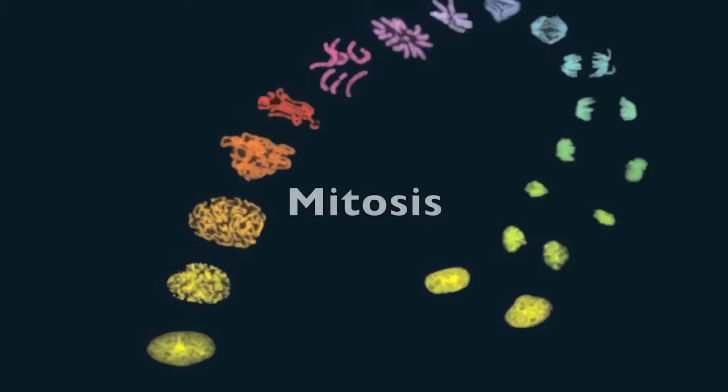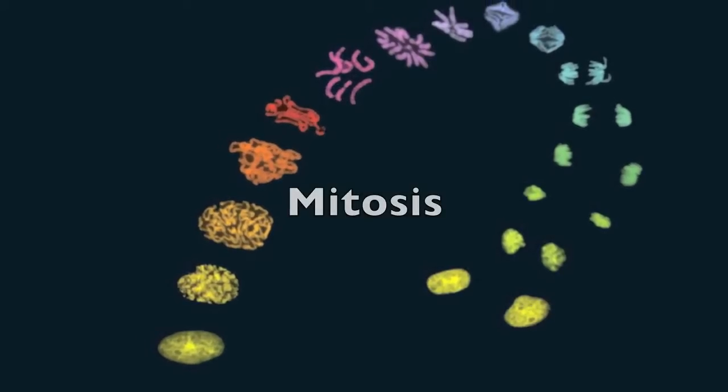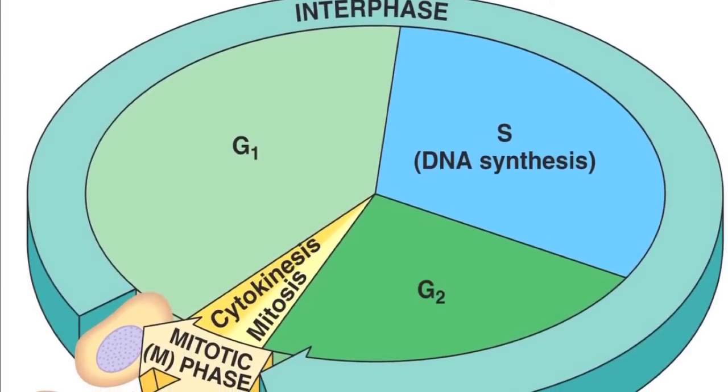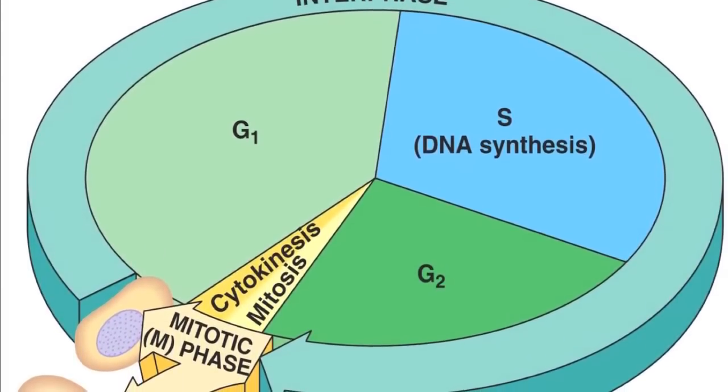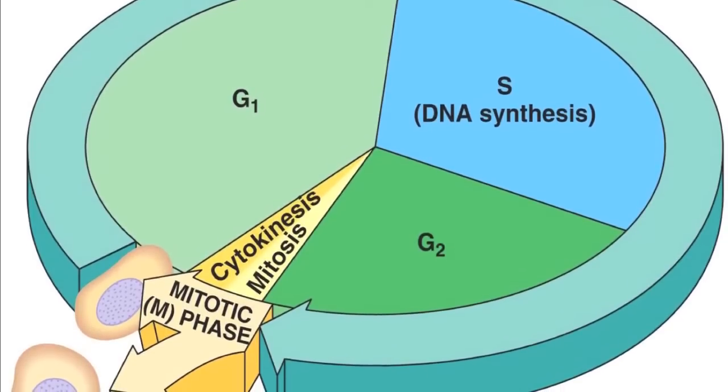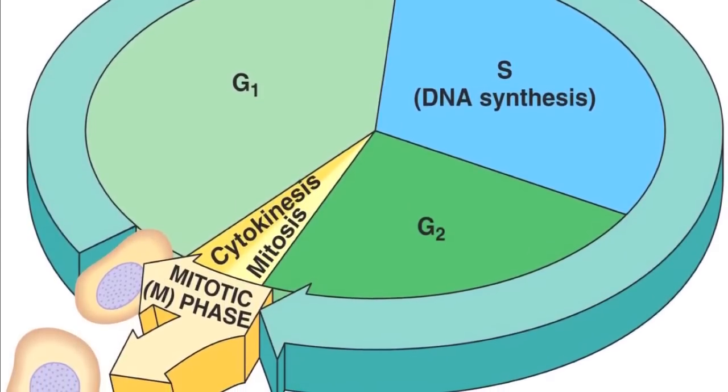Mitosis is the process of cell division of eukaryotic somatic cells, which is preceded by interphase and divided into 5 stages. Interphase is separated into 3 phases, G1, S, and G2. These phases account for 90% of the cell cycle. During G1 phase, the cell increases in size and the organelles start to duplicate except for the chromosomes.